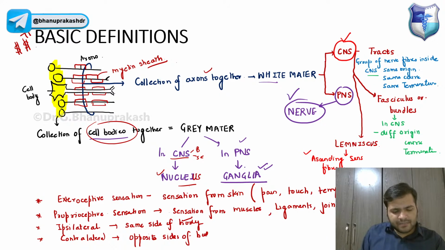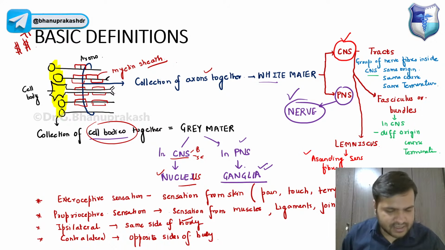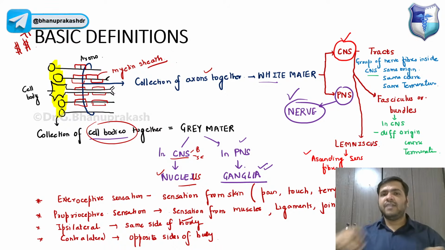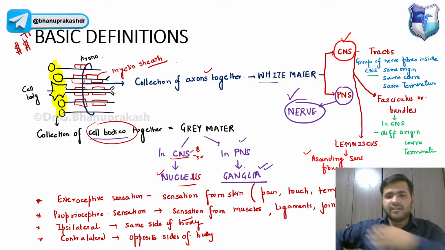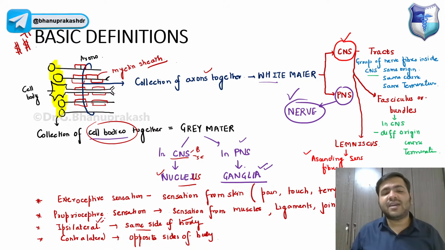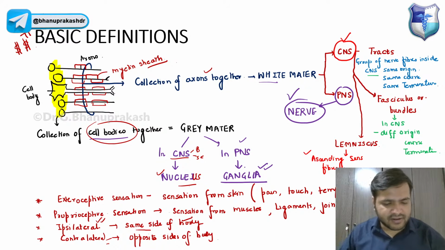Now, in very simple language, if I'm taking the right upper limb and simultaneously the right lower limb, they are the same side of the body. They are called ipsilateral. Now, when I say contralateral, I'm taking the right upper limb and the left lower limb, so they are the opposite sides of the body. This is called contralateral.